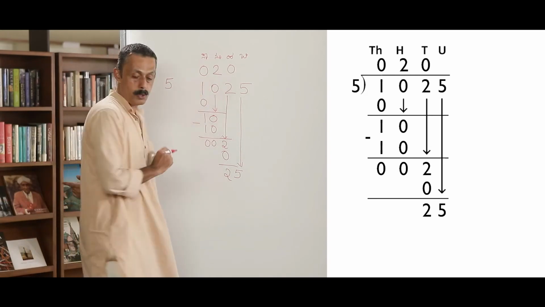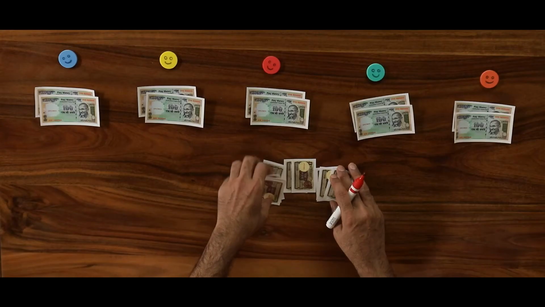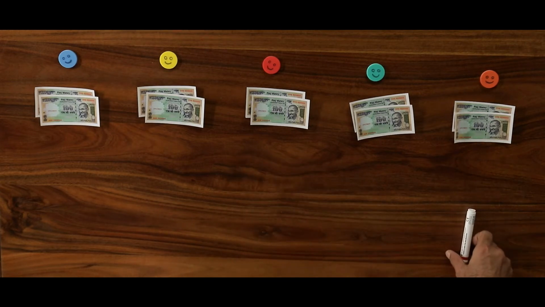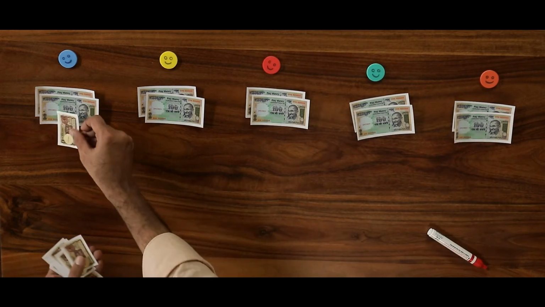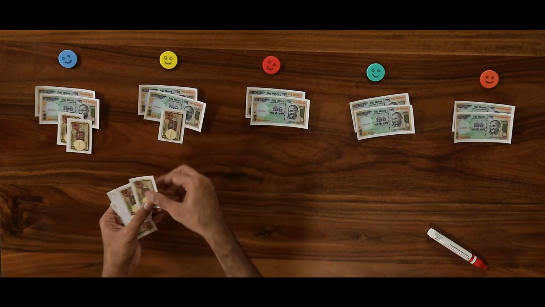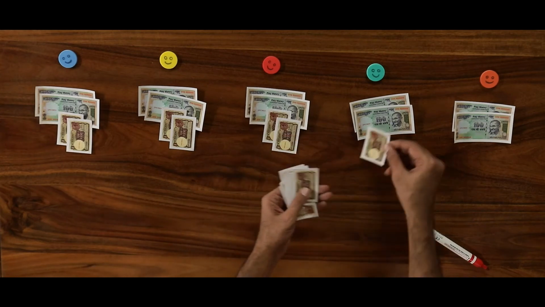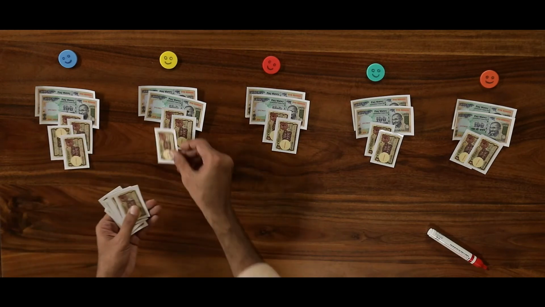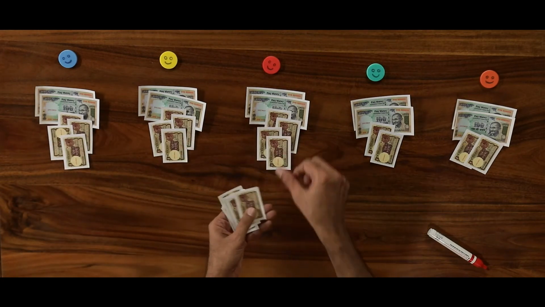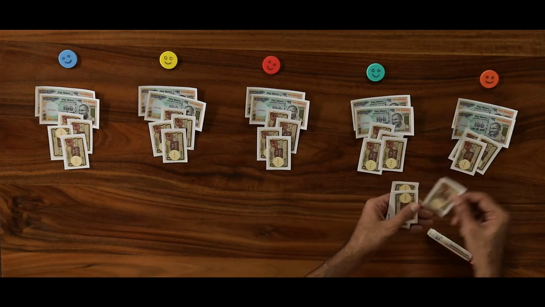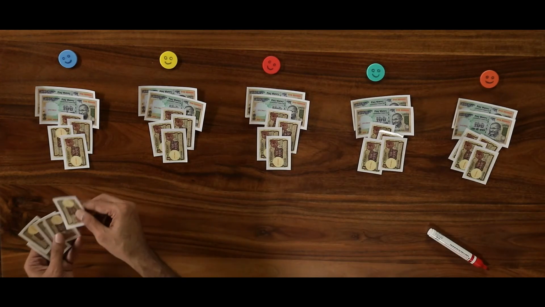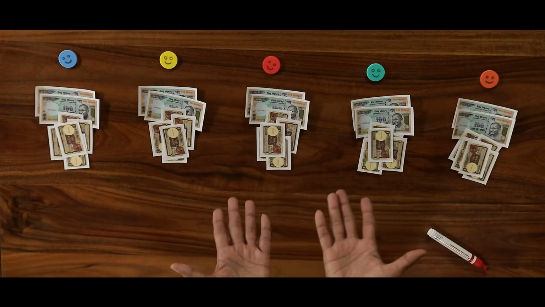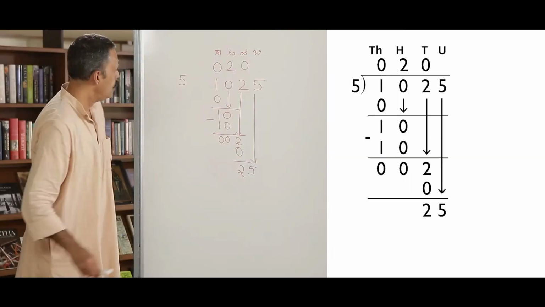I have 5 people. 25 rupees would mean, let us give 2 each. Everyone gets 2. And then let us give 2 more. Now everyone has 4 rupee notes. Let us give 1 more and see. And 1. Now all 1 rupee notes are gone.